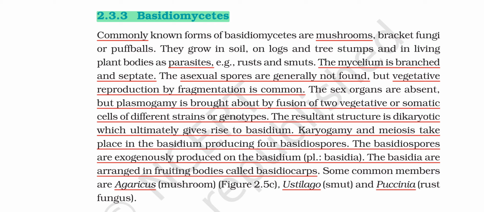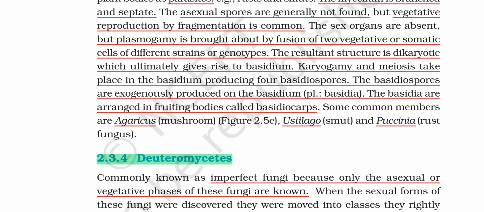Okay, and those fruiting bodies are called basidiocarps. So the fruiting bodies are formed, which are called basidiocarps, and then from those basidiocarps the basidiospores originate. Okay, then some examples are Agaricus and Puccinia.